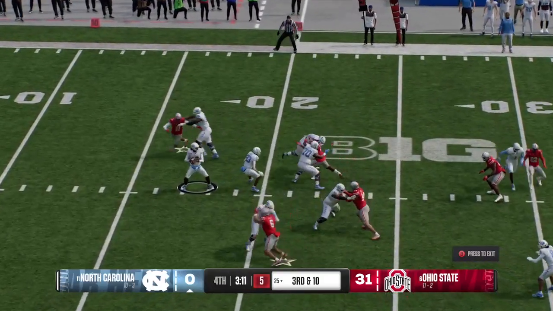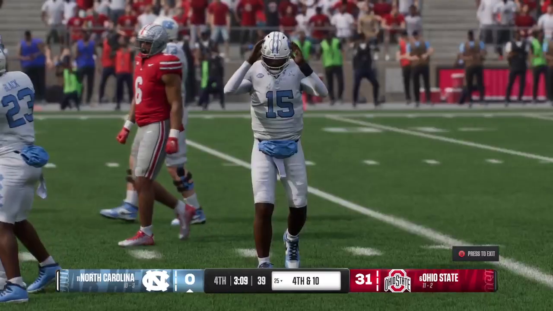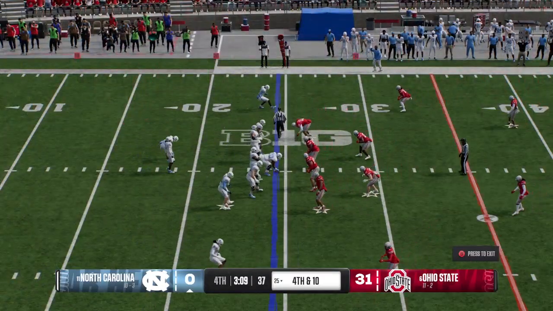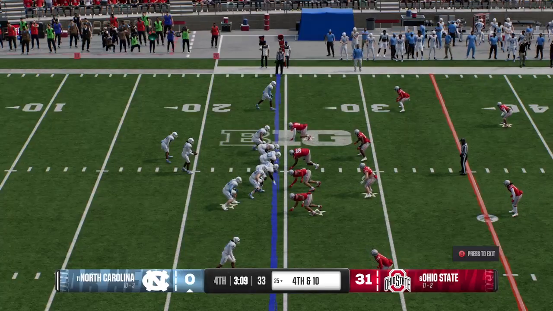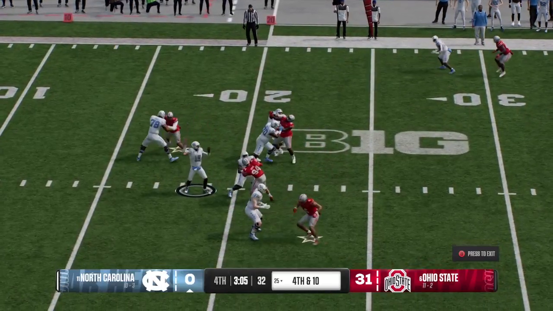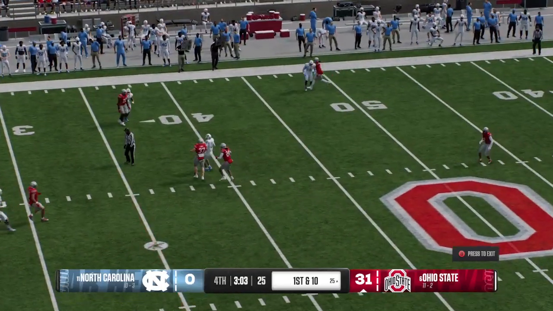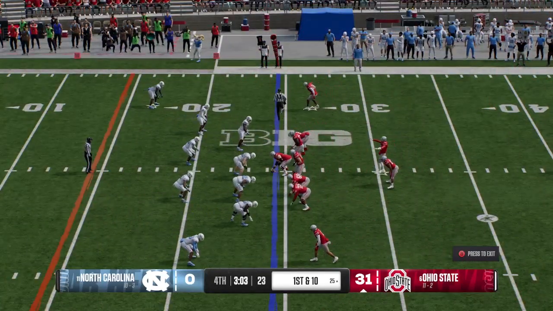Drops back, needing a third down completion here. This one's going to fall incomplete. Brings up fourth down. The offense stays on the field, down multiple possessions. Easy choice. Needs a completion here on fourth down. Lets it go quickly. And it falls incomplete. A turnover on downs. Big play for this defense.